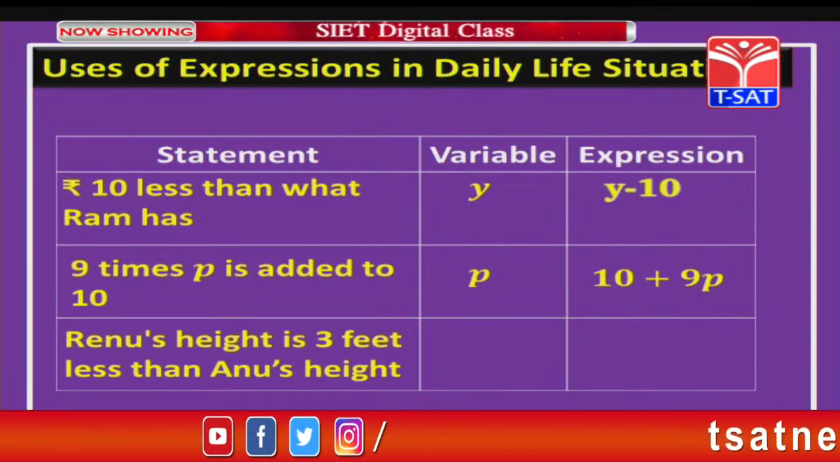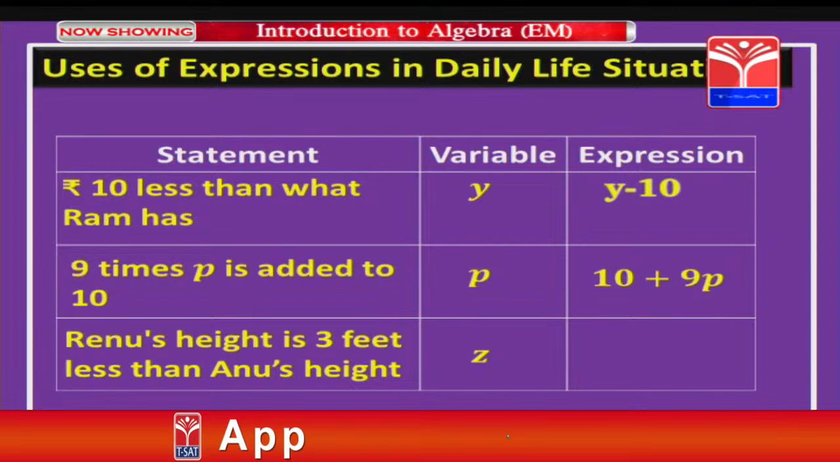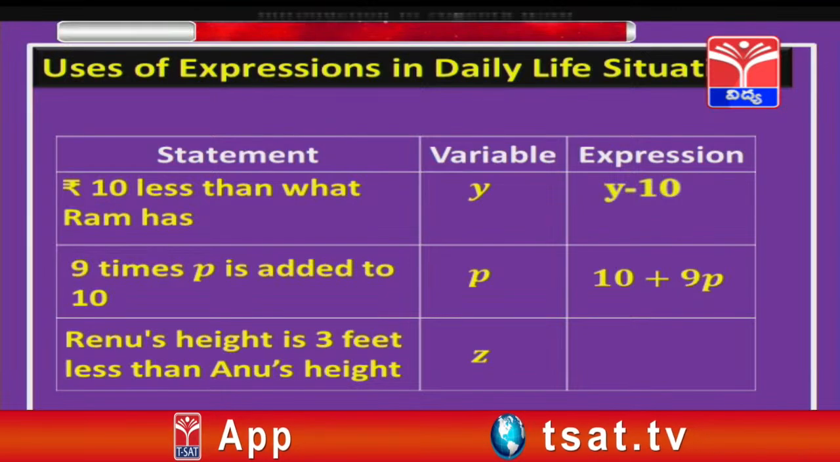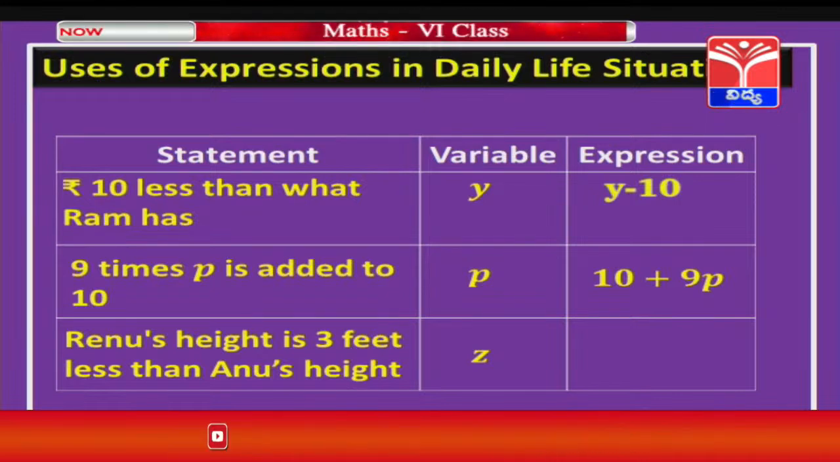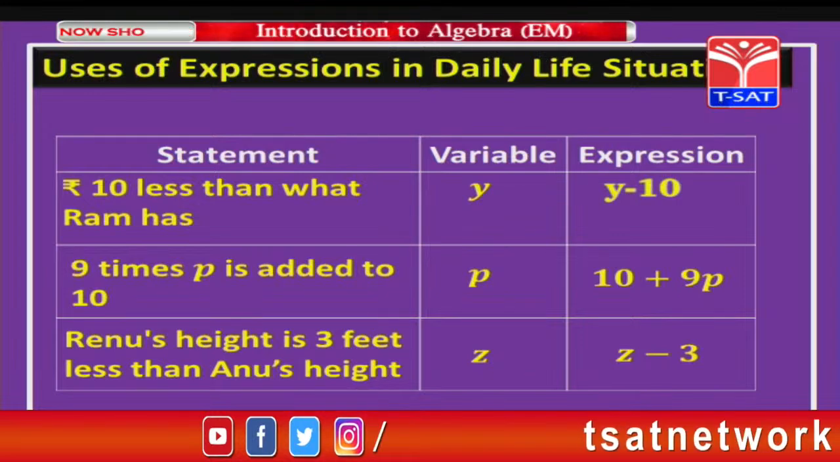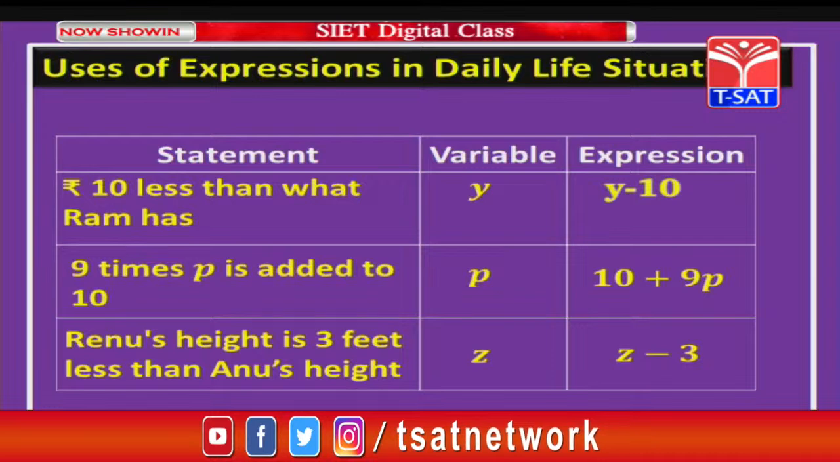And the next example is Renu's height is 3 feet less than Anu's height. So, let us consider the variable as z. Renu's height is 3 feet less than Anu's height. So, what will be the height, children, now? Z minus 3. Okay. So, that is the expression related to this mathematical statement.